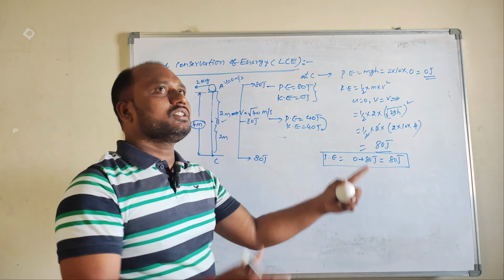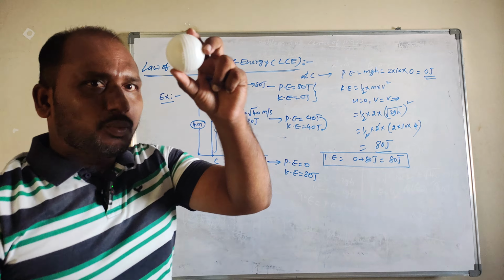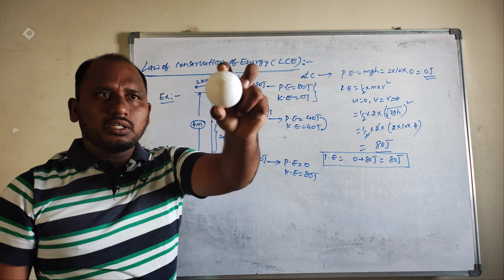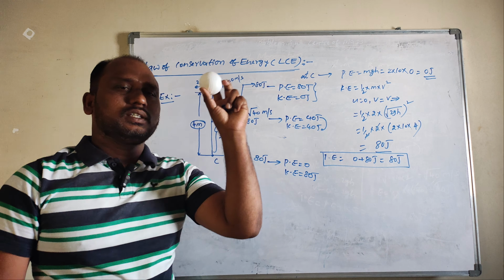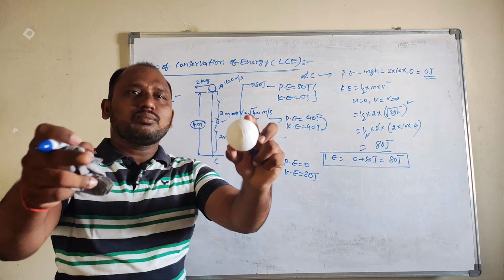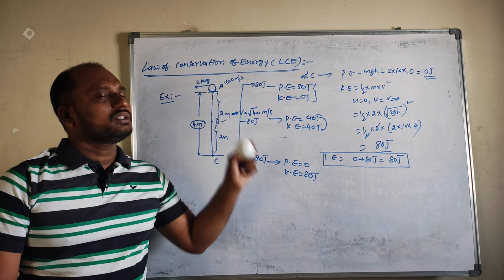Now coming here, guys, this is 80 joules. What is potential energy here? Potential energy becomes 0 and kinetic energy becomes 80 joules. So when the ball comes like this to B, finally reaching C, P is equal to 0, K is equal to 80 joules. The potential energy of this ball is carried to kinetic energy. The transformation that has happened is called the law of conservation of energy.